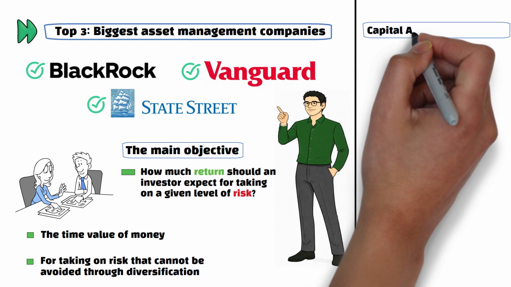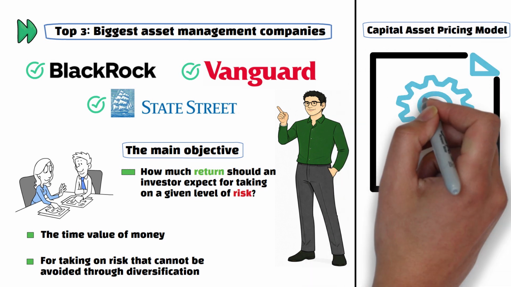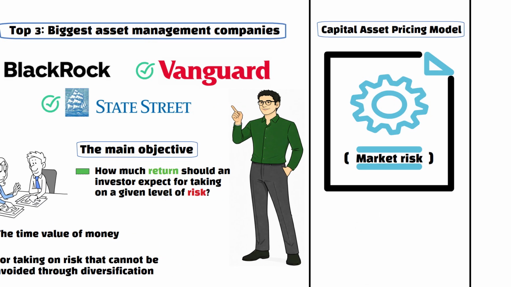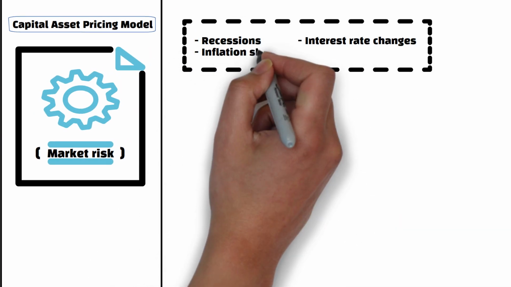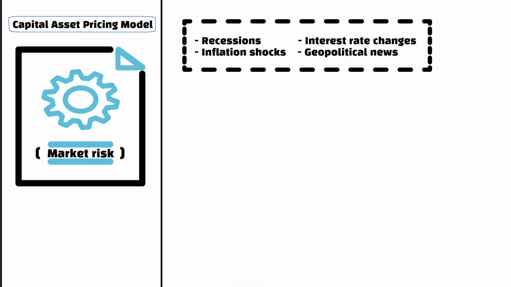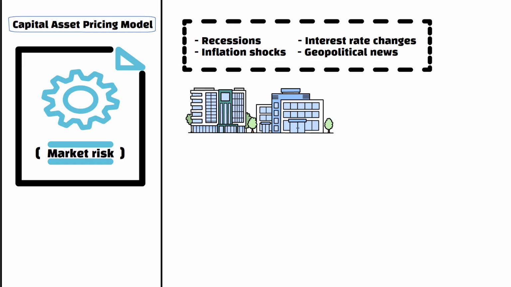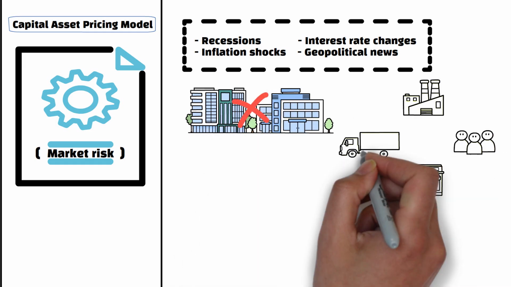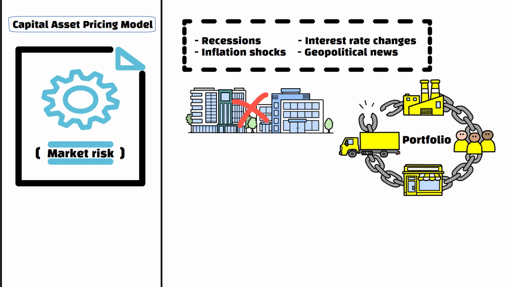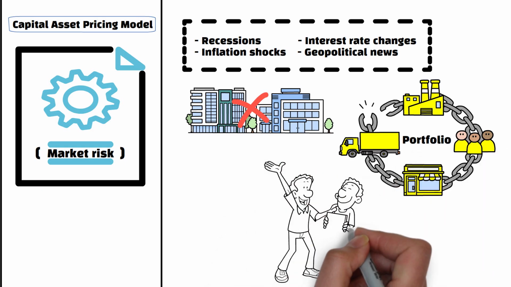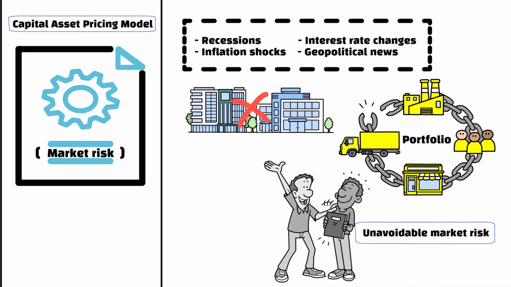The capital asset pricing model is built around the concept of systematic risk, also called market risk. This is the type of risk that affects almost all investments simultaneously through events such as recessions, interest rate changes, inflation shocks, geopolitical news, and more. Unlike company-specific risk, systematic risk cannot be diversified away. No matter how many stocks an investor owns, market-wide movements still affect the portfolio. The model assumes that rational investors diversify sufficiently, meaning they should be rewarded only for the unavoidable market risk.